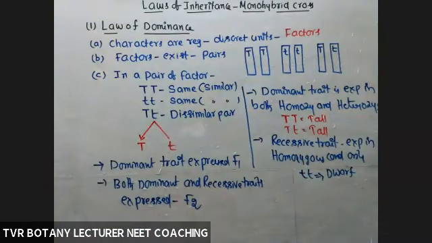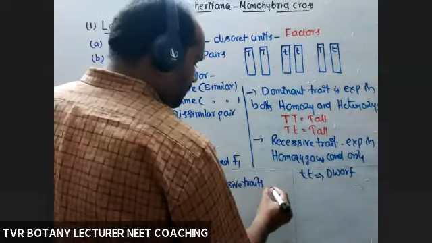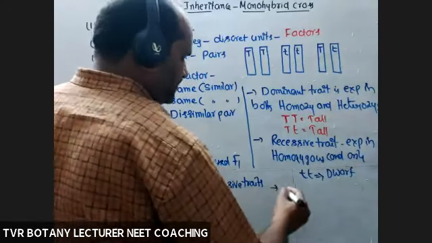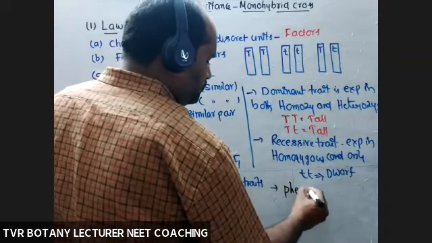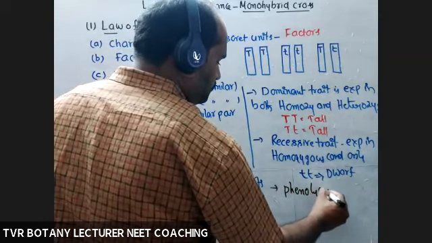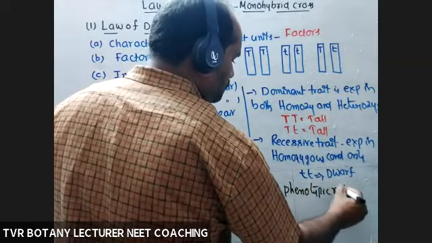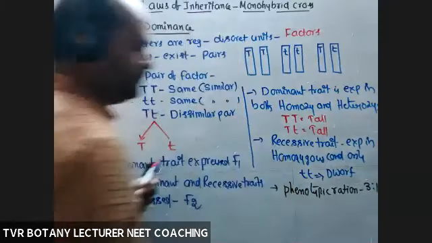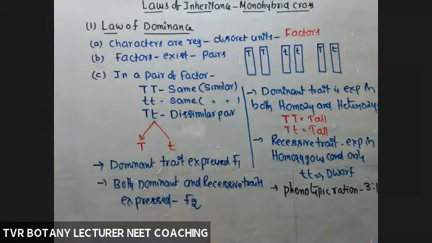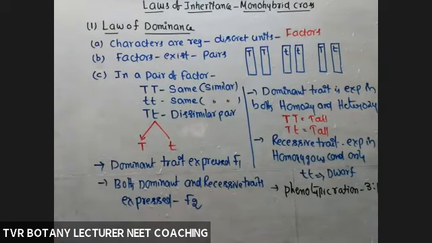And the last statement, the law of dominance expresses a phenotypic ratio of 3:1. In F1, 100% dominant trait only.